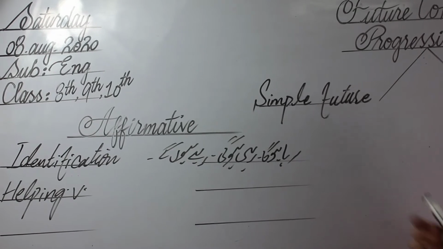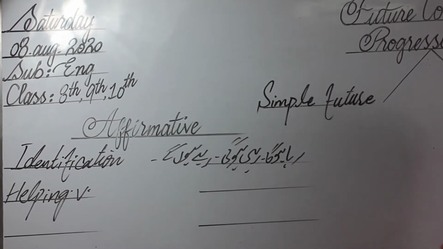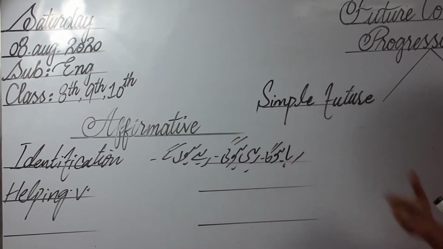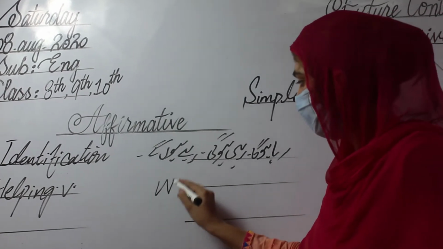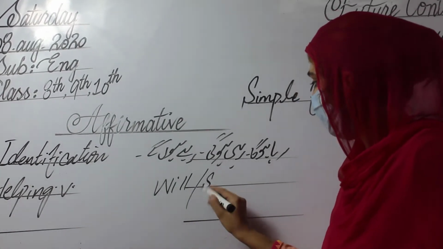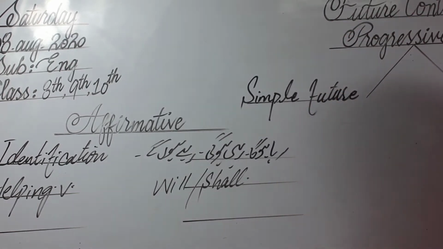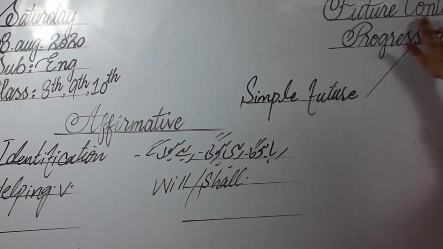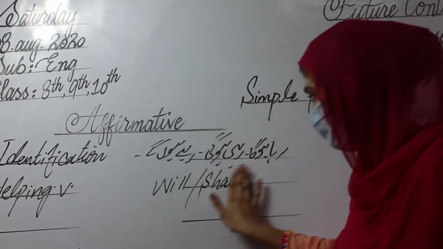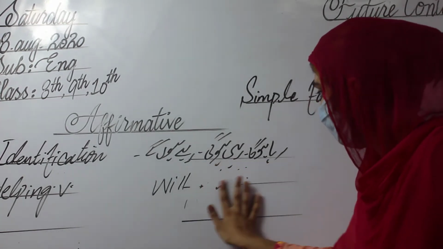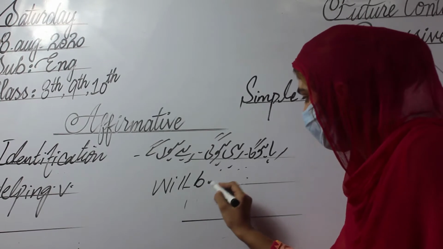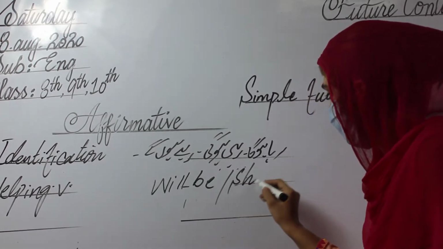So, as for the helping verb, in the simple future we will use the helping verb will or shall. But we are not talking about the simple future, we are talking about the future continuous. Then we will add will be or shall be.